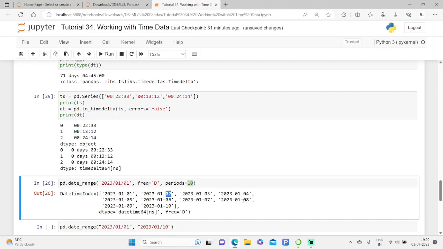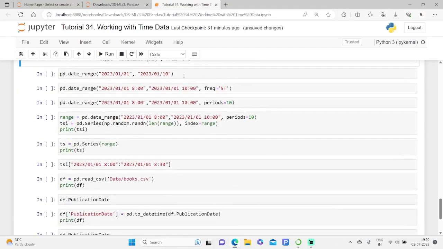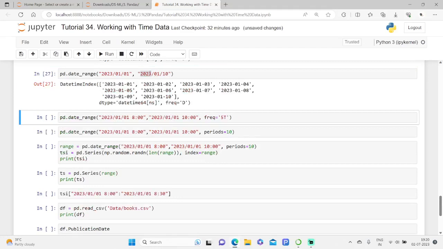Here we go. Another possibility is to pass two timestamps, one starting and one ending, as arguments to the date_range function. So here let me have this exact range, where we are having it in a different manner. Here I specified 01/01/2023, and here it is 10/1/2023. Of course, we have a good enough interval.